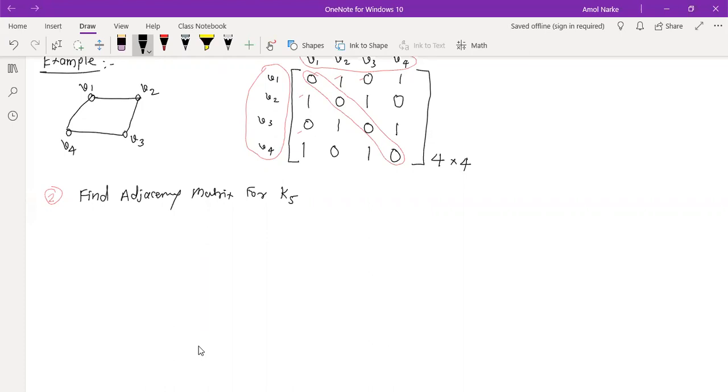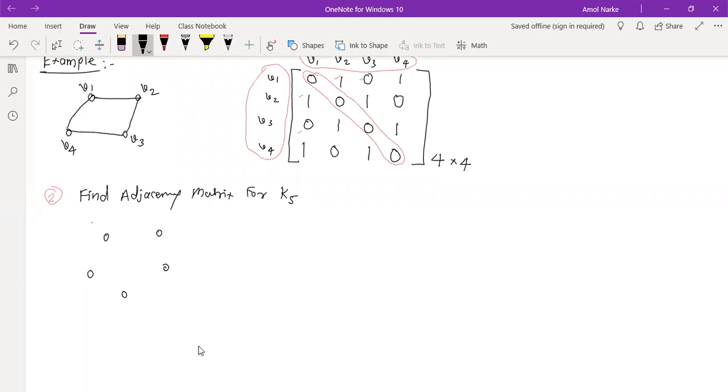Sorry, the edges are 10. What about vertices? Only 5 vertices. Here we have defined K5, it means 5 vertices. The graph looks like this: 1, 2, 3, 4, and 5.